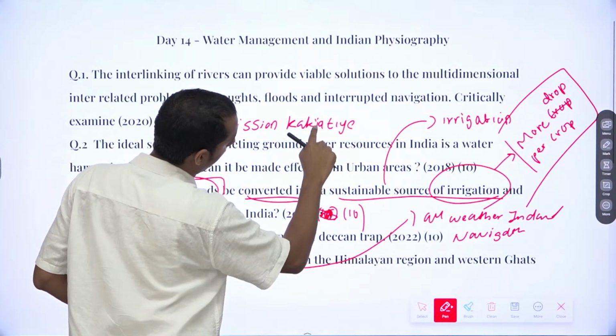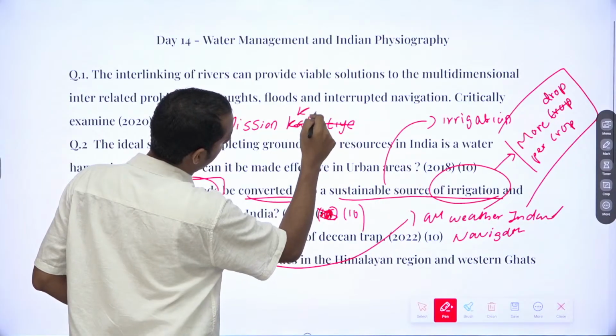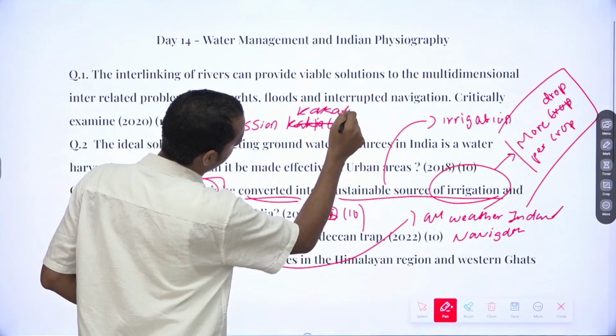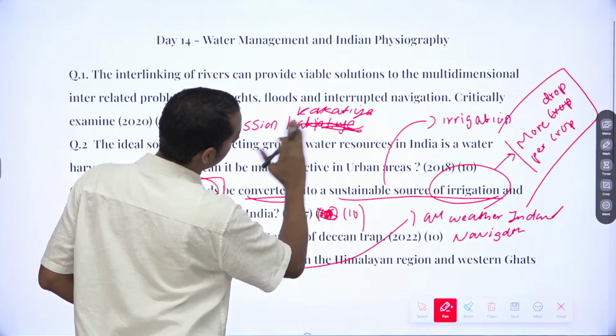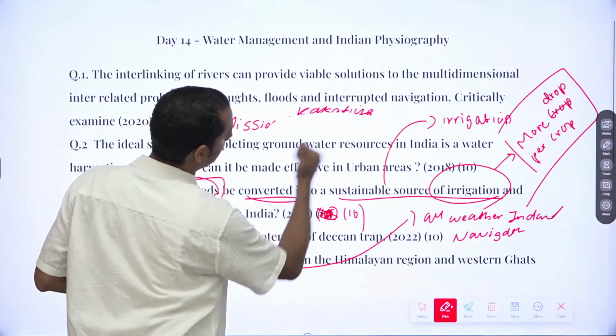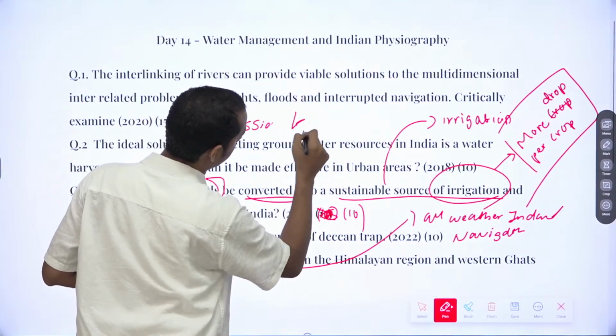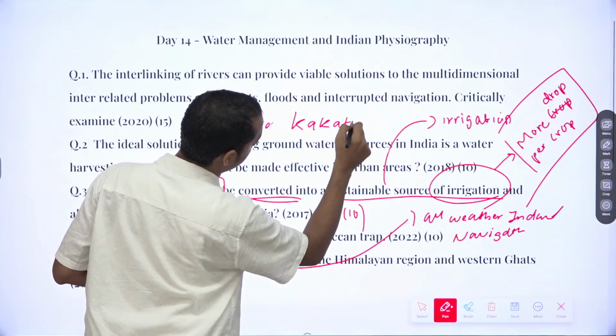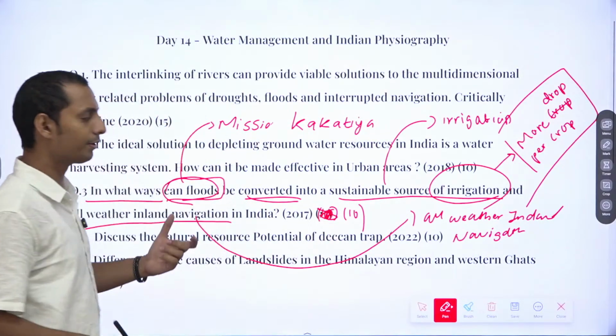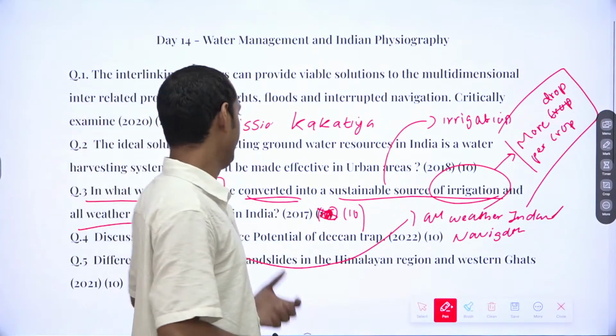The name derives from the Kakatiya dynasty. So try to provide some interesting examples, okay?